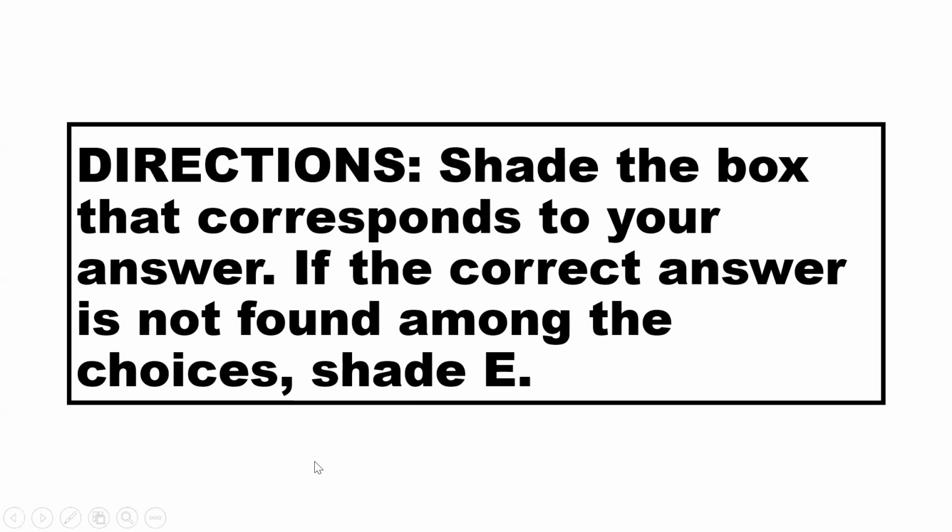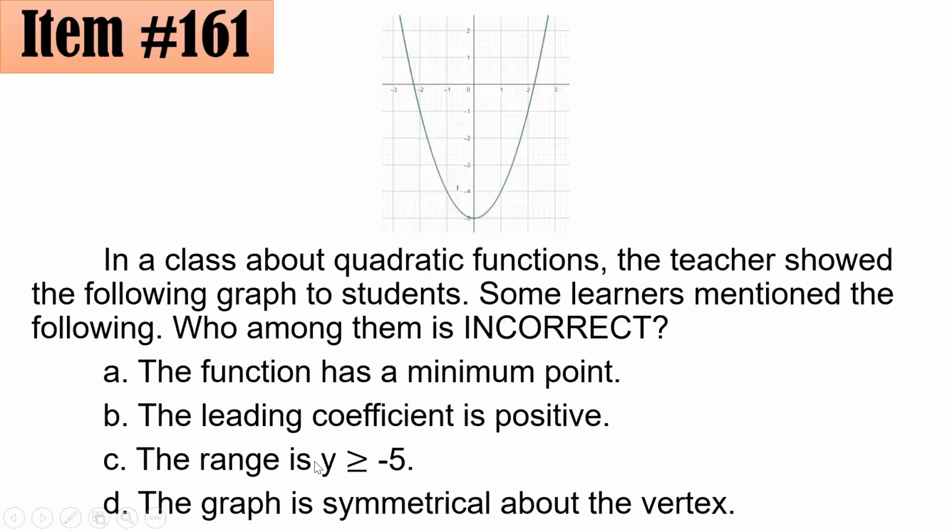Okay, let's do this. Let's have item number 161. In a class about quadratic functions, the teacher showed the following graph to students. Some learners mentioned the following. Who among them is incorrect? A, the function has a minimum point. B, the leading coefficient is positive. C, the range is y is greater than or equal to -5. Or D, the graph is symmetrical about the vertex. Please comment your answer po.